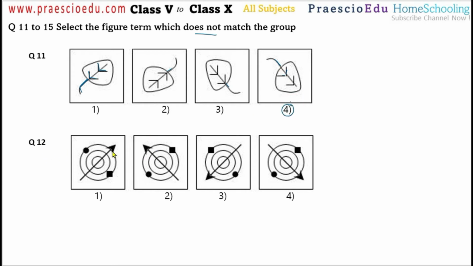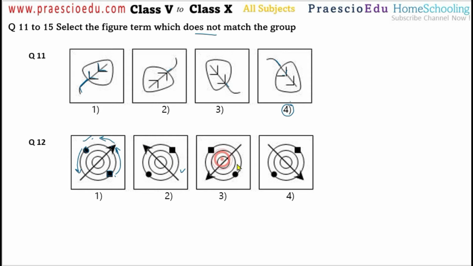Now question number 12, one arrow is here and one circular dot is here. Here the squares, or we can say the solid square. So the arrow's left side is the dot and the arrow's right side is the solid square. So here also it is the same, meaning this is rotating anti-clockwise. After this, the arrow is here, this dot is moving here and this solid square is moving like this, then we are getting this one.